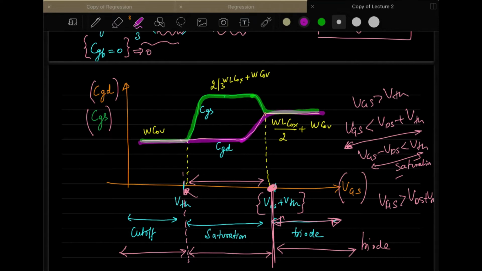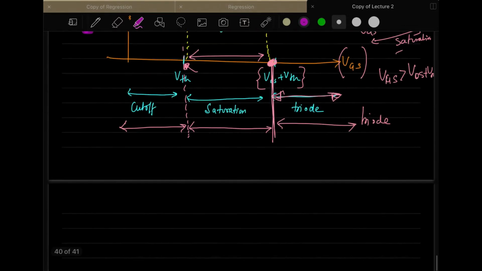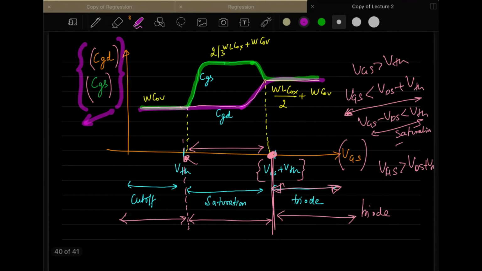So this is the variation of CGD and CGS capacitance, which are very important capacitances in case of MOSFETs, and we will see how we will use it when we understand the frequency responses. But this is the behavior that you have for the MOSFETs. So, do you have any questions related to this? Otherwise, if there are none, then we can move forward.